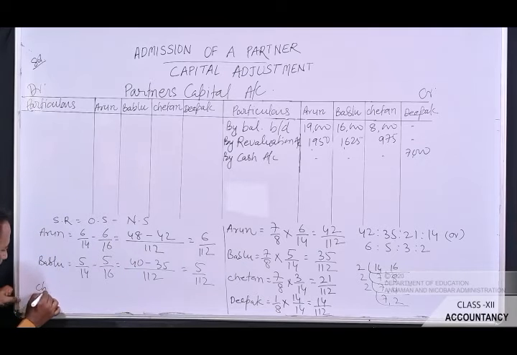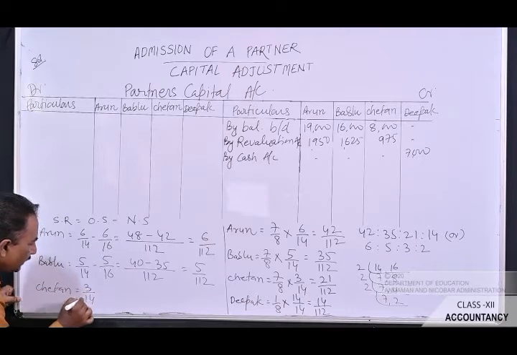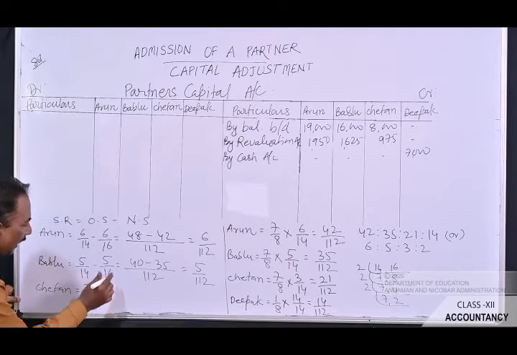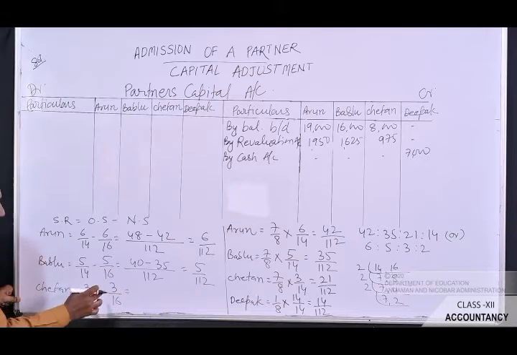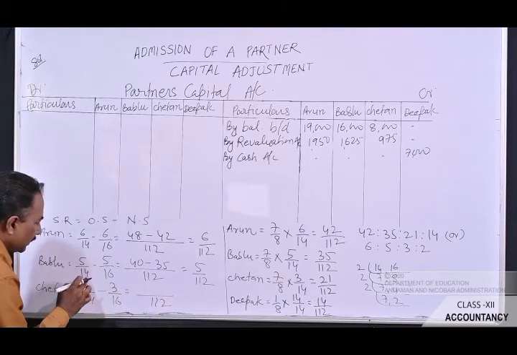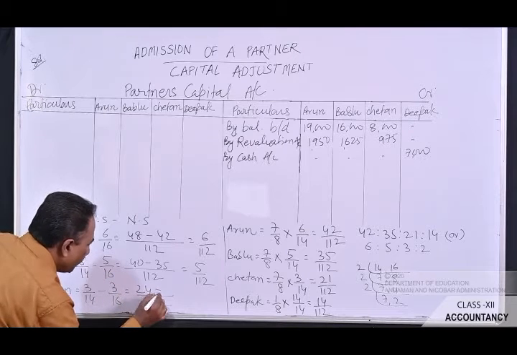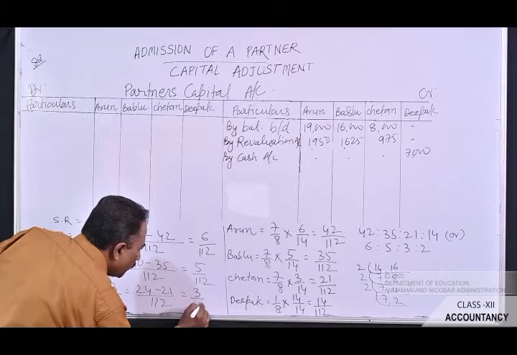Now let's talk about Chetan. Chetan had 3 by 14 as the old share in the profit, and he got 3 by 16 as the new share. The LCM is 112. 8 3s are 24 minus 7 3s are 21, so it will be 3 by 112.